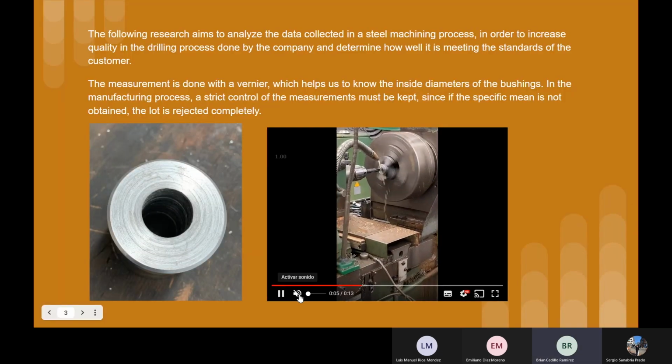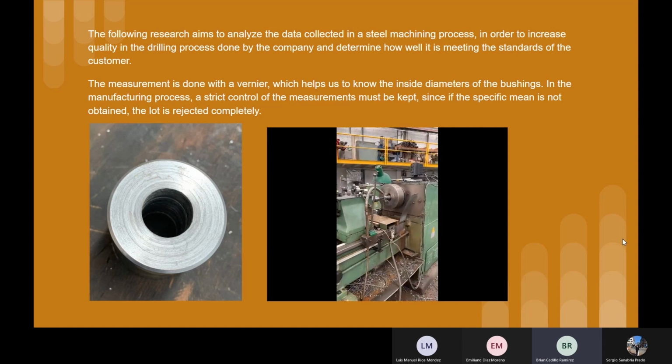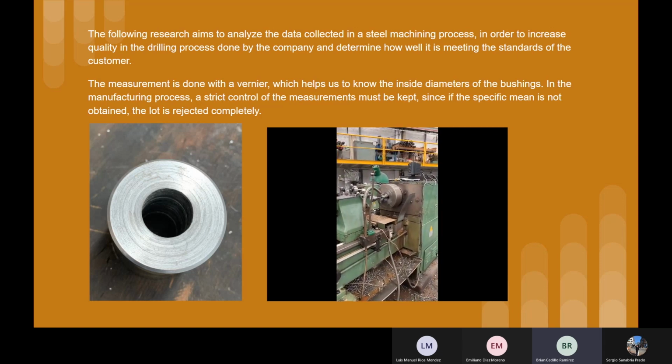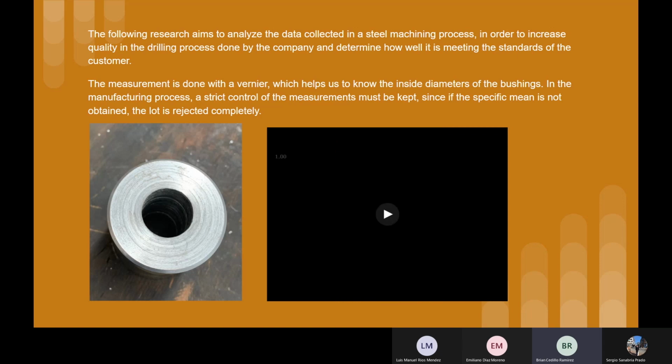The following research aims to analyze the data collected in the steel machining process in order to increase quality in the drilling process done by the company and determine how well it is meeting the standards of the customers. The measurement is done with a vernier, which helps us to know the inside diameter of the bushings. In the manufacturing process, a strict control of the measurements must be kept. Since the specific mean is not obtained, the lot is rejected completely.